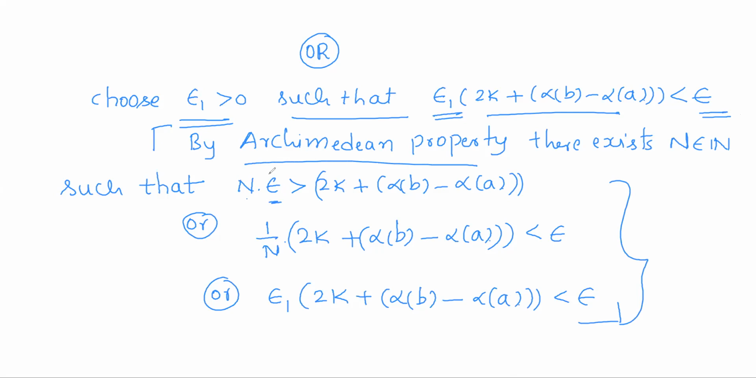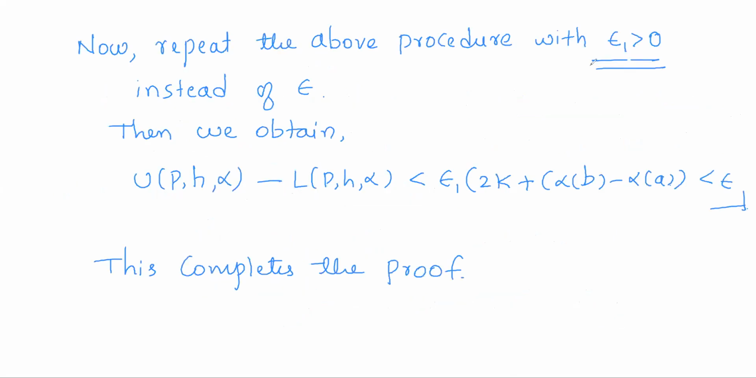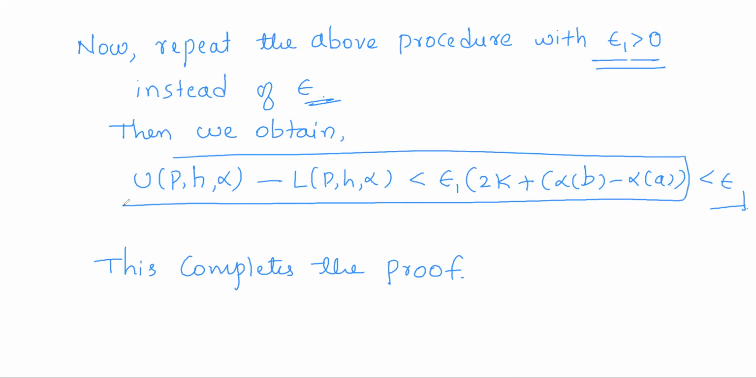As epsilon is positive, n into epsilon will be greater than this value, so take n to this side: 1 by n into this value will be less than epsilon. Take that 1 by n itself as epsilon 1, which will be positive. So obviously there exists an epsilon 1 with this condition. Now whatever we have done using epsilon, repeat the same with epsilon 1 instead of epsilon. Wherever you see epsilon in the above theorem, put epsilon 1 there. Then finally you will obtain this condition, just with epsilon 1 in place of epsilon.